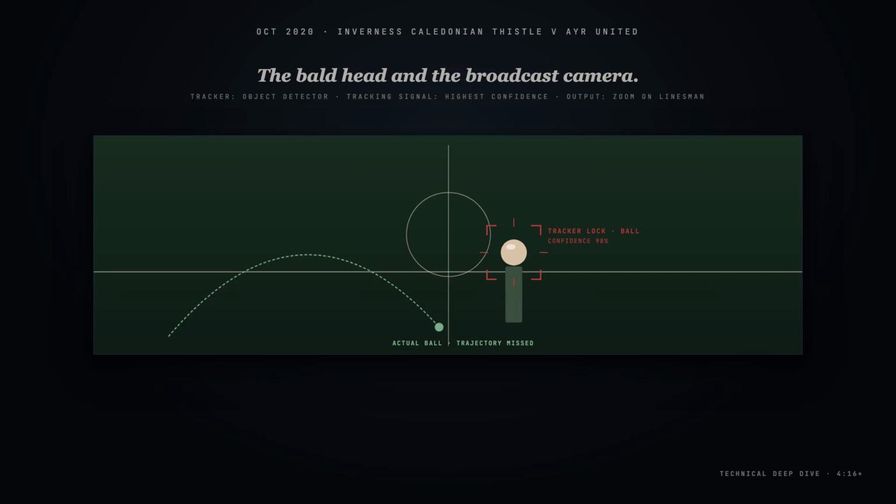October 2020, a Scottish Championship match, Inverness Caledonian Thistle versus Ayr United. A newly installed automated camera designed to broadcast the game by tracking the ball instead spent the afternoon zooming in on the bald head of a linesman standing on the sideline. It was not a bug, it was the architecture working as designed.